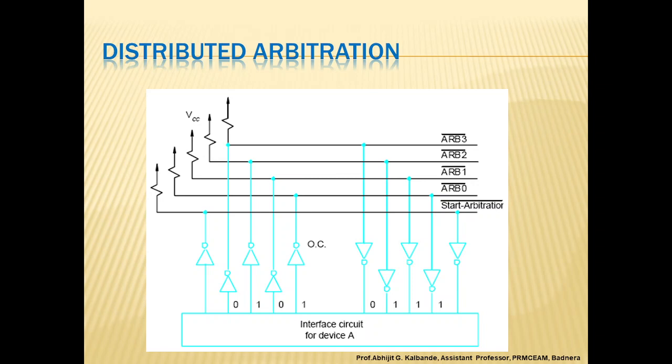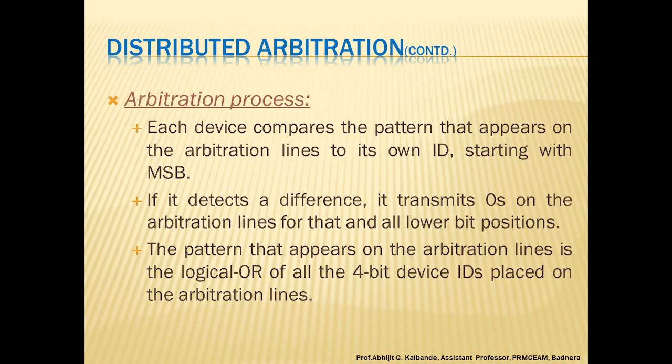Hence, if the input to one driver is equal to 1 and the input to another driver connected to the same bus line is equal to 0, then the bus will be in the low voltage state. In other words, the connection performs an OR function in which logic one is the winner. Distributed arbitration has the advantage of offering higher reliability, because the operation of the bus is not dependent on any single device.